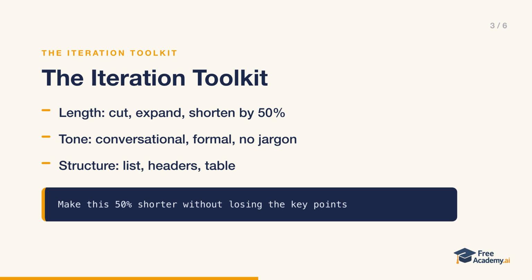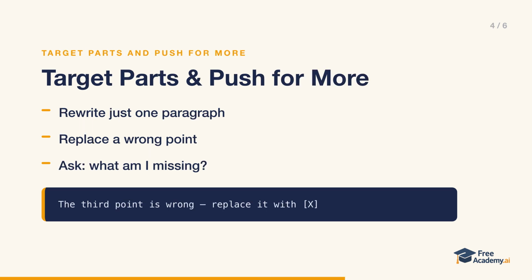To adjust structure, ask to reformat this as a numbered list, add headers to each section, or turn this into a table with 3 columns. These small commands are the core moves of iteration. The toolkit has 2 more categories.